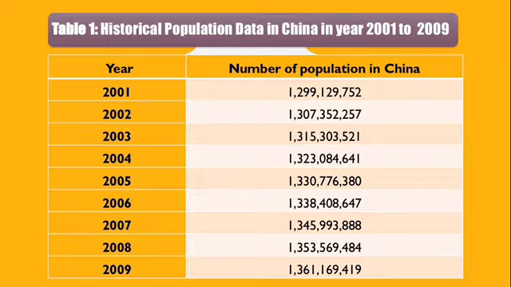Here we present table 1 regarding the historical population data in China from year 2001 until 2009. According to this table, we can conclude that the number of population in China is increasing from year to year.